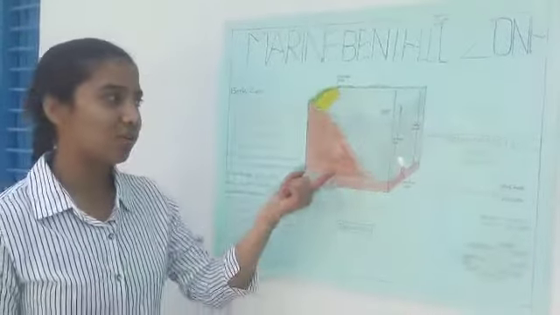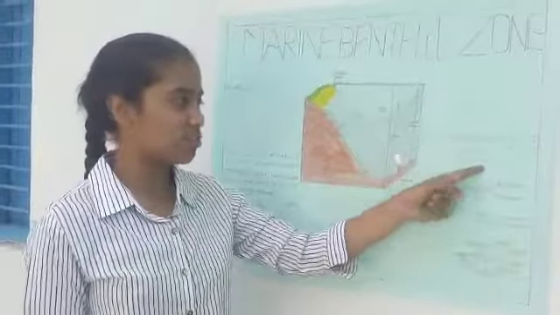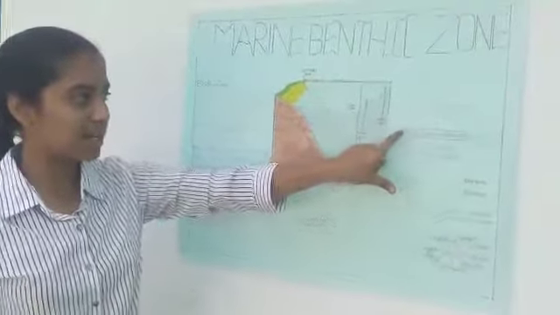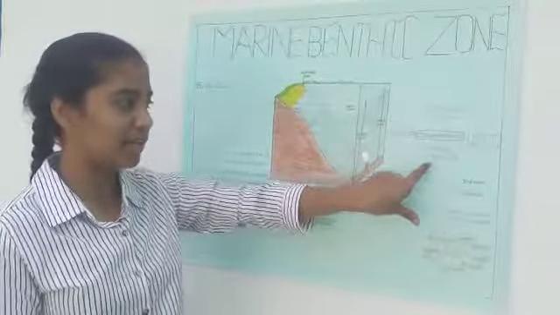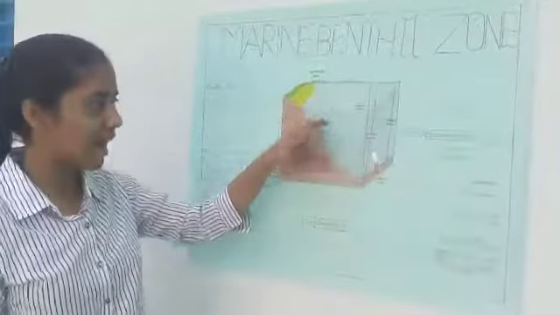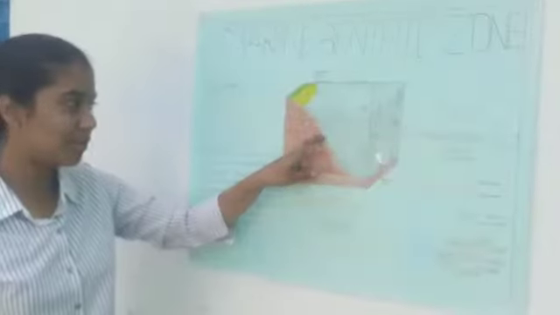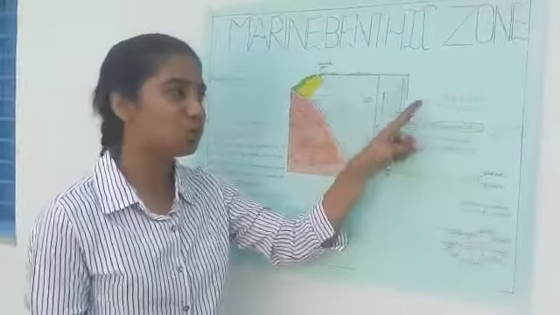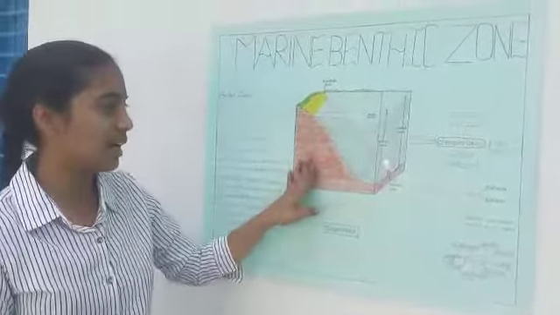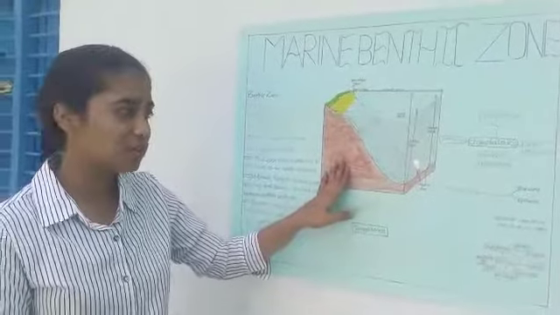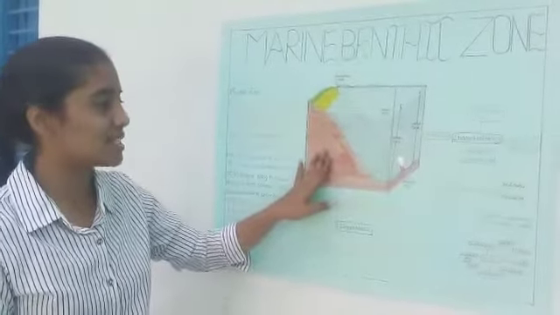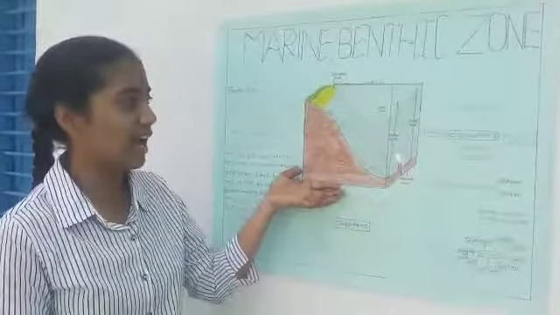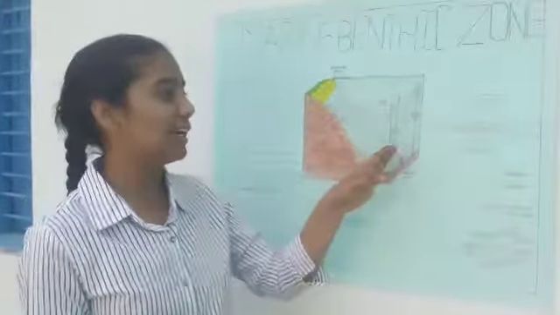Next we'll go to the characteristics of the benthic zone. Here we can find the temperature, pressure, light, and chemical environment. Temperature varies according to the depth of the benthic zone, and most probably we can find here 2 to 3 degrees of temperature. Very few organisms can survive here. Those organisms who are surviving here have a low rate of movement.